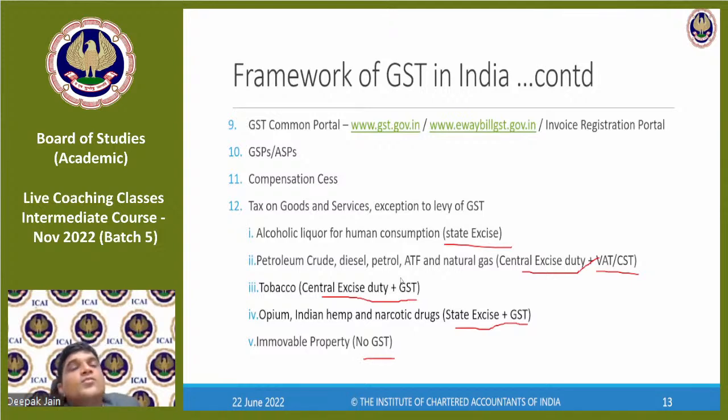Fine. So on these four products, you have to remember: alcoholic liquor for human consumption, state excise is levied, not VAT, not GST. On petroleum crude, diesel, petrol, air turbine fuel, and natural gas, central excise duty and VAT are levied. On tobacco, central excise duty and GST are levied. On opium, Indian hemp and narcotic drugs, state excise and GST are levied. Clear?